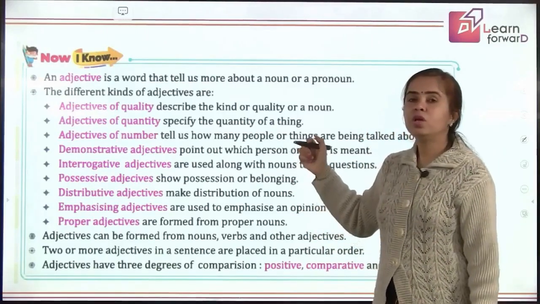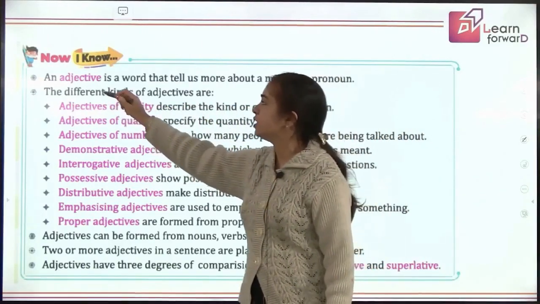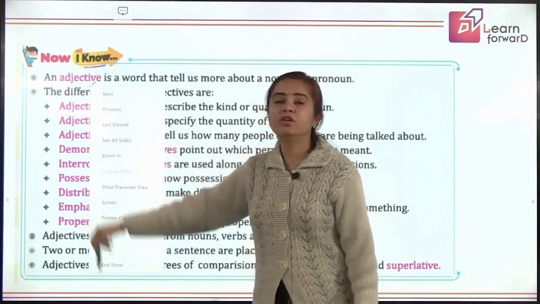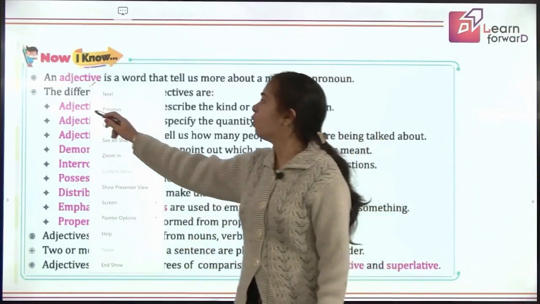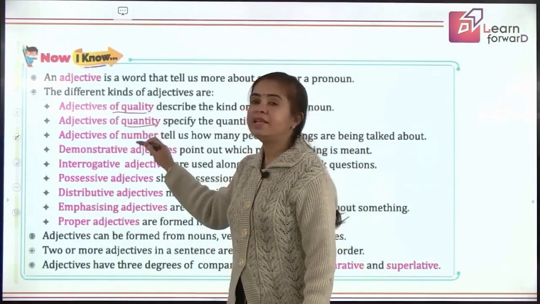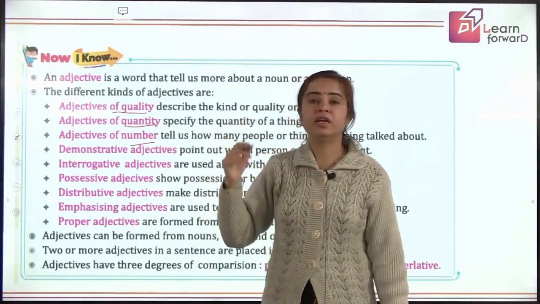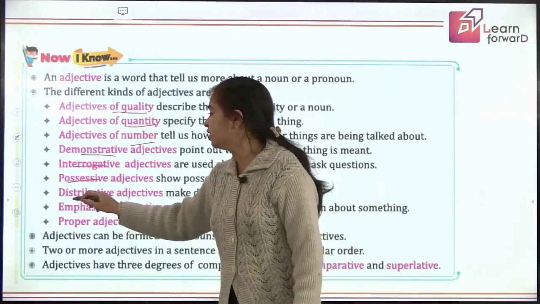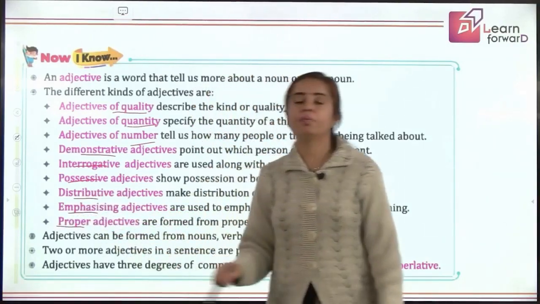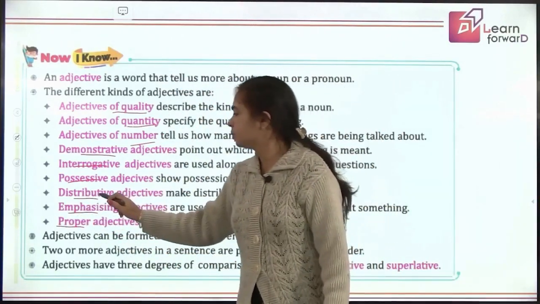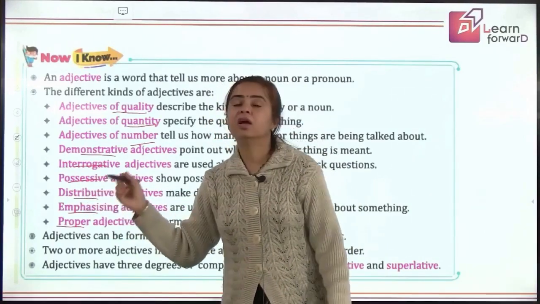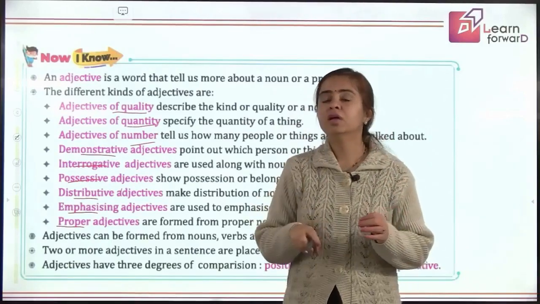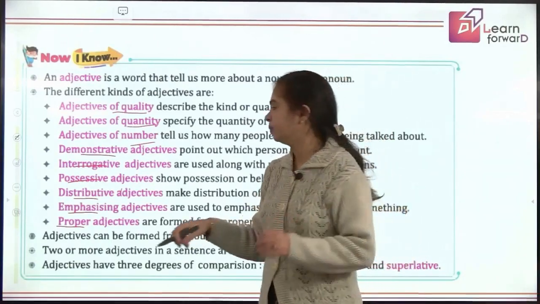Now it's time to recall our learning from the sessions on adjectives. What is adjective? That is a describing word. Then we learnt about the different kinds of adjectives, the adjective of quantity, the adjective of quality, adjective of number, demonstrative, interrogative, possessive adjectives. Then we also learnt about distributive adjectives, emphasizing adjectives, and proper adjectives, out of which I suppose distributive adjectives are new to you. Each, every, words like that, for which we mean to say individually.